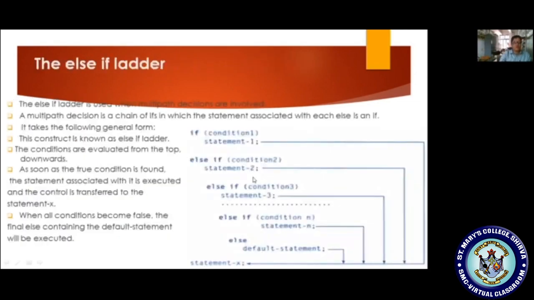Now the else if ladder, it is a multi-path decision. These kinds of decisions are very much essential whenever we are constructing some complex program, but it is time consuming because every time it checks the condition from start to end. It doesn't directly choose the appropriate one. A multi-path decision is a chain of ifs, where the statement associated with each else is an if.